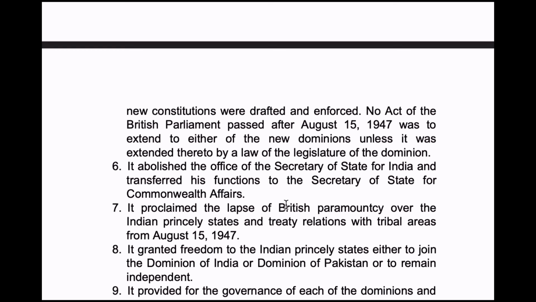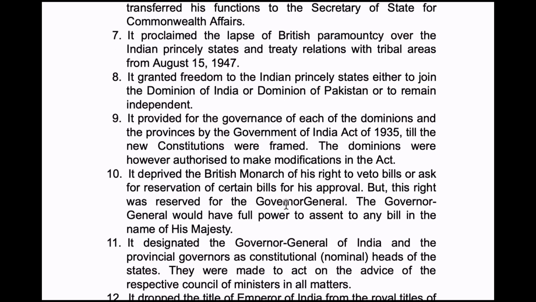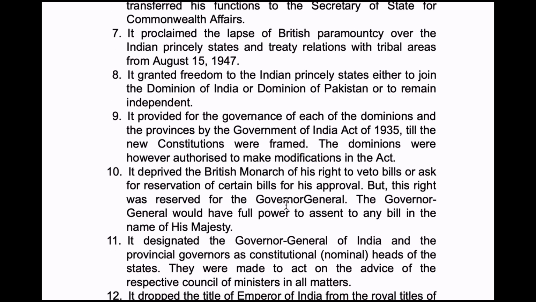So next, sixth point is it abolished the office of Secretary of State for India and transferred his functions to the Secretary of State for Commonwealth Affairs. So seventh, it proclaimed the lapse of British paramountcy over the Indian princely states and treaty relations with tribal areas from August 15, 1947.